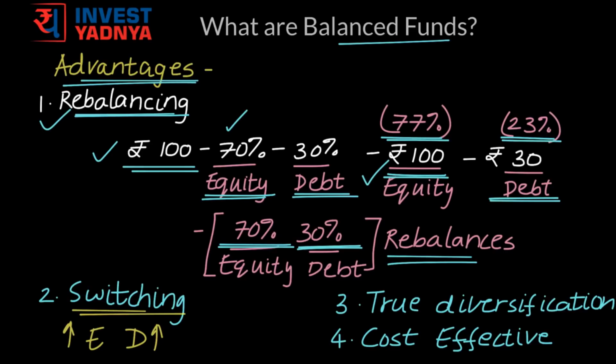So this automatic rebalancing and switching of your portfolio brings down the overall cost of portfolio management, making these funds very cost effective. These funds are truly diversified as you're investing your money into two asset classes and not just different instruments of the same asset class.